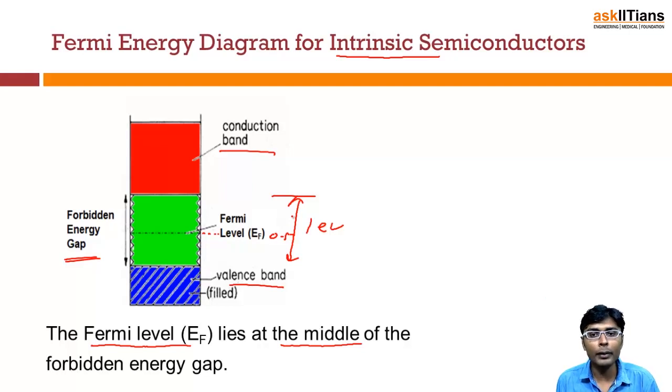So exactly at the middle of the forbidden energy gap, the Fermi energy level lies for the case of an intrinsic semiconductor. I am not talking about the extrinsic. If we have an extrinsic case, then this changes, and how it changes, we will see in the next slide.